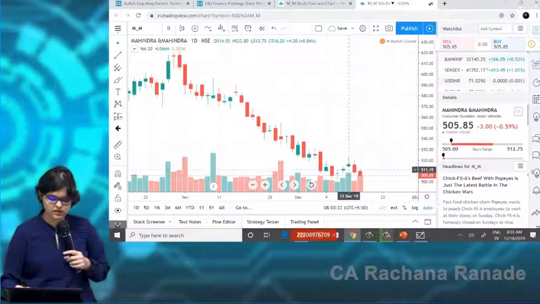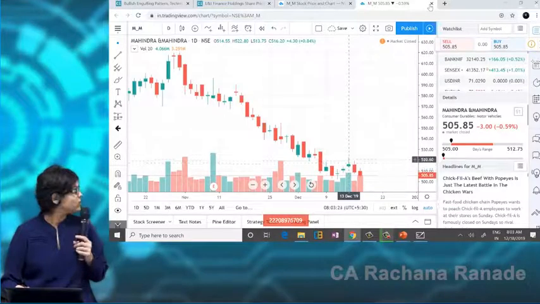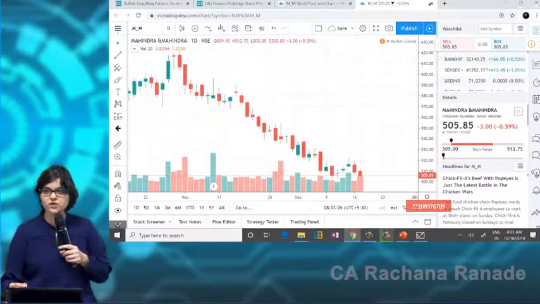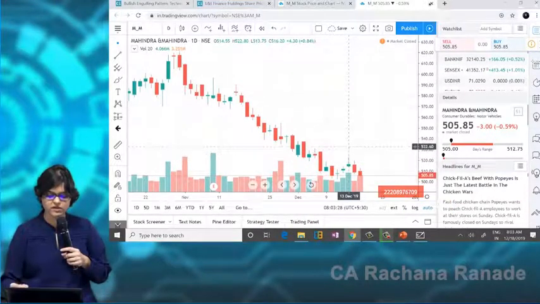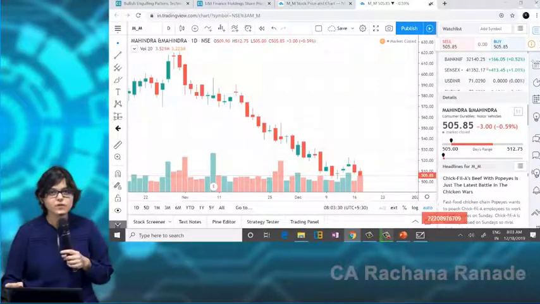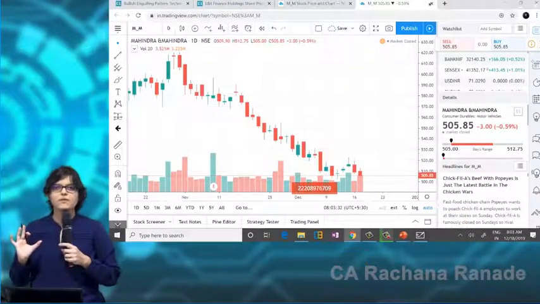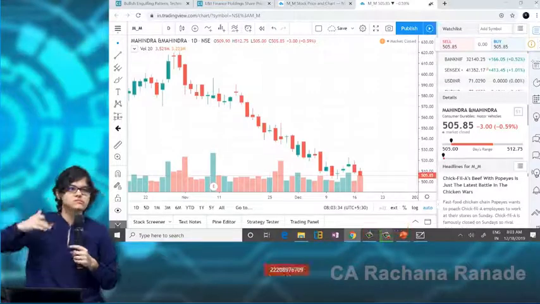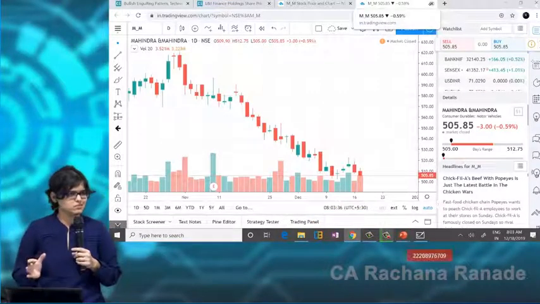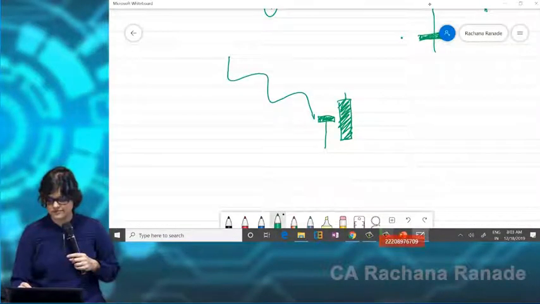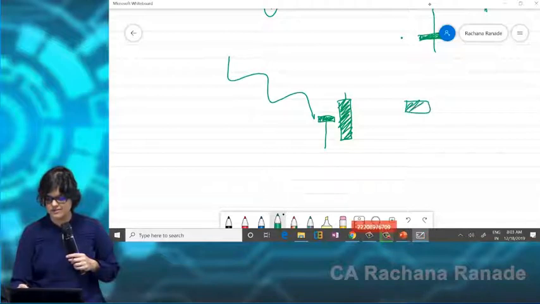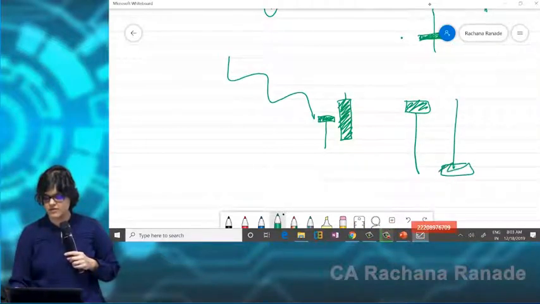Is this a standalone hammer? Yes or no? The third last candle that you can see on the screen, is it a hammer? 101% yes, it does qualify as a hammer. But we call this an inverted hammer. Same, like, you held it the other way around. Hammer, inverted hammer.